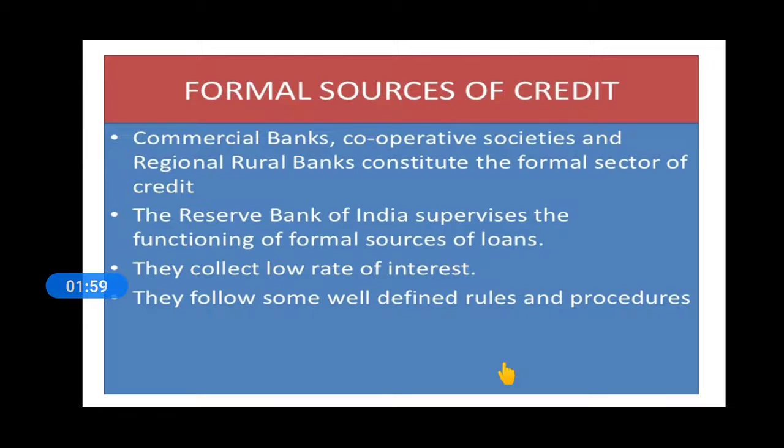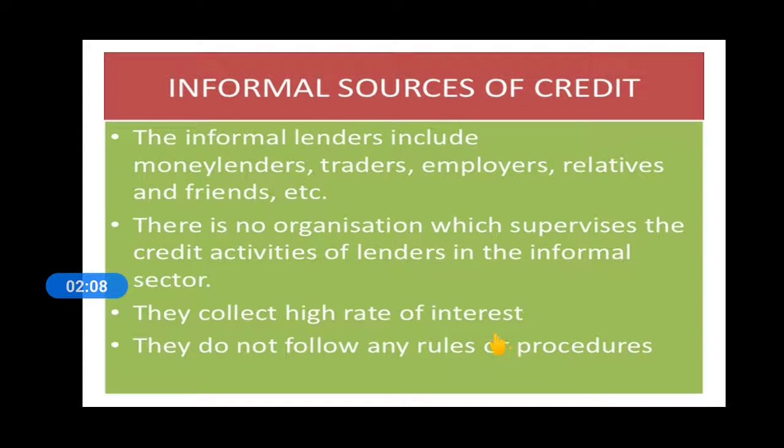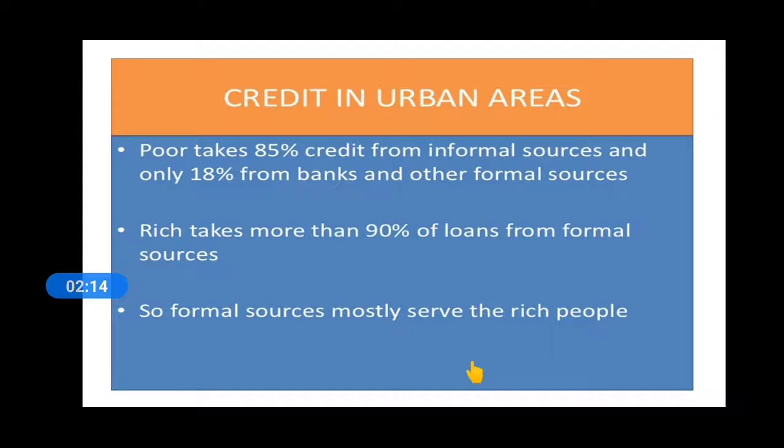We can see that formal sources are supervised by the Reserve Bank of India, and they have to follow certain rules and regulations, whereas for the informal sources there is no supervisor, and they do not follow any rules and regulations. We have also seen that most of the poor people borrow credit from the informal sources, and so it can be said that only the richer people are served by the formal sources. So why are poor people not being served?